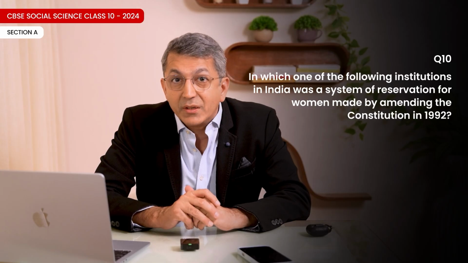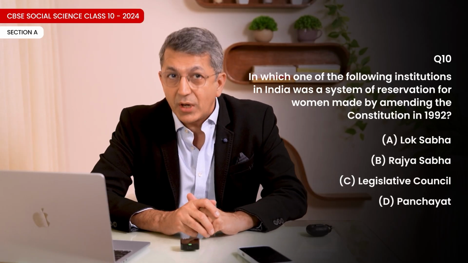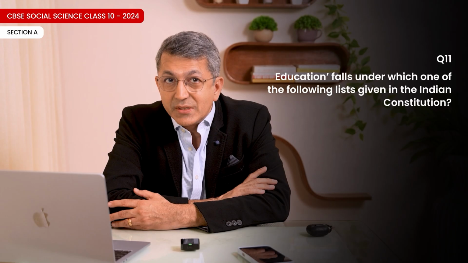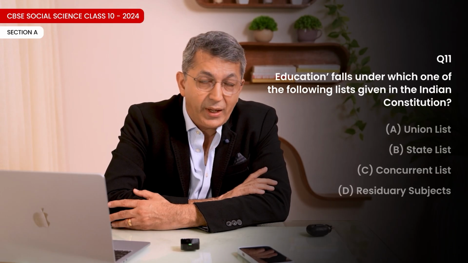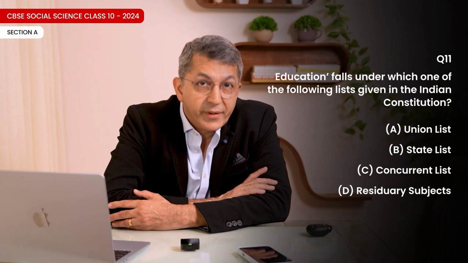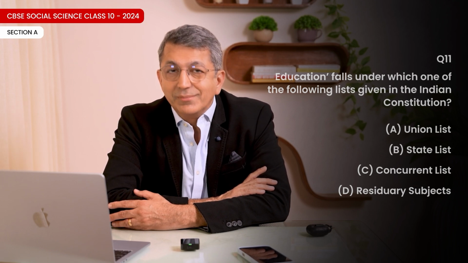Question 10. In which of the following institutions in India was a system of reservation for women made by amending the constitution in 1992? A. Lok Sabha. B. Rajya Sabha. C. Legislative Council. D. Panchayat. Correct option D. Panchayat. Question 11. Education falls under which of the following lists given in the Indian Constitution? A. Union list. B. State list. C. Concurrent list. D. Residuary subjects. Correct option C. Concurrent list.